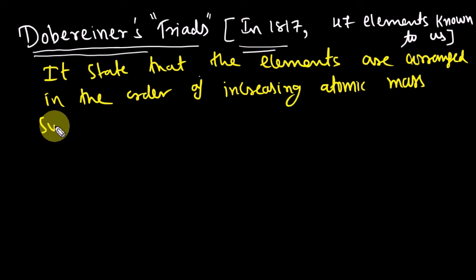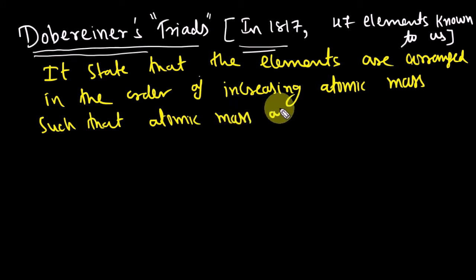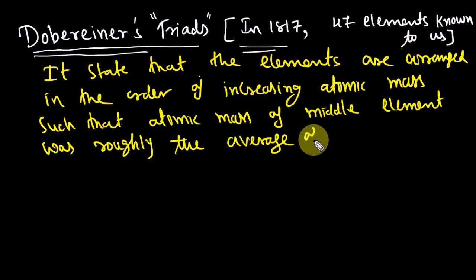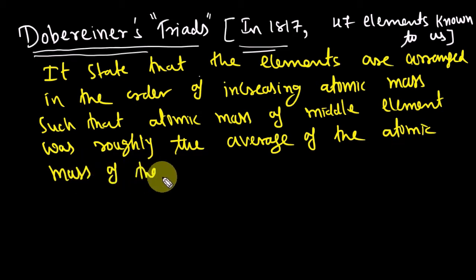Such that the atomic mass of the middle element was roughly the average of the atomic mass of the other two elements.